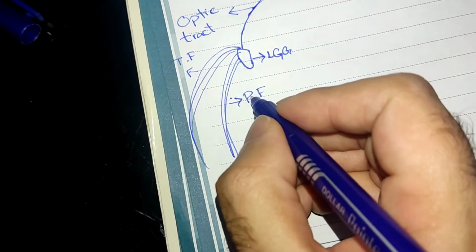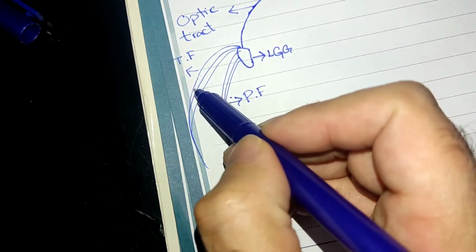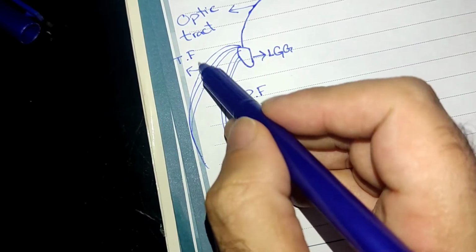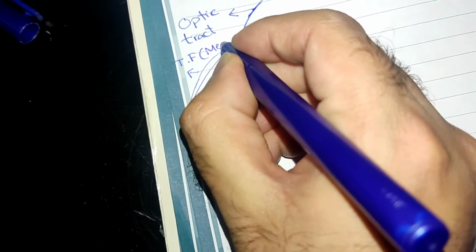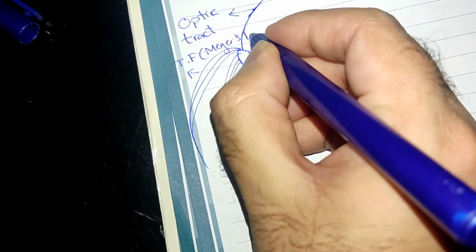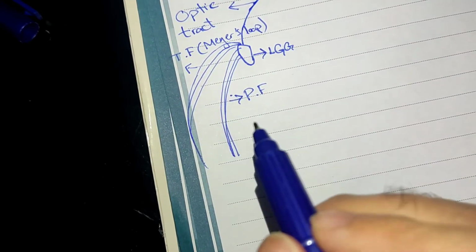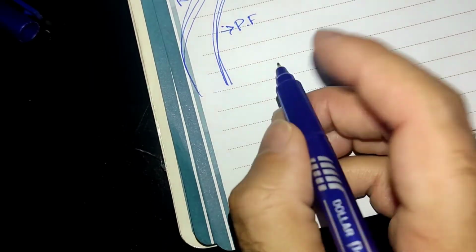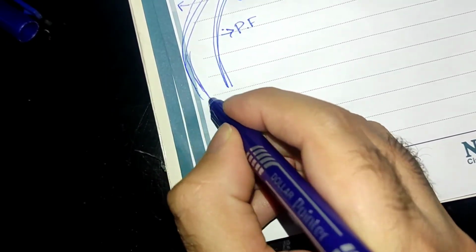Now, the parietal fibers travel to the parietal lobe, and these fibers travel to the temporal lobe. Temporal fibers, another name is Meyer's loop. This loop is known as Meyer's loop. But in the end, both of these fibers will terminate at the primary visual cortex. Their destination is the same.